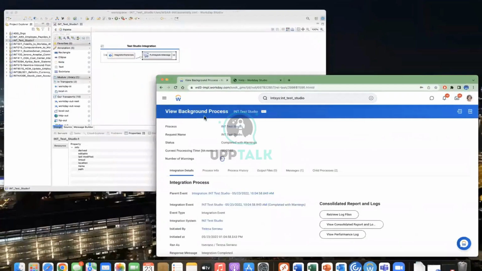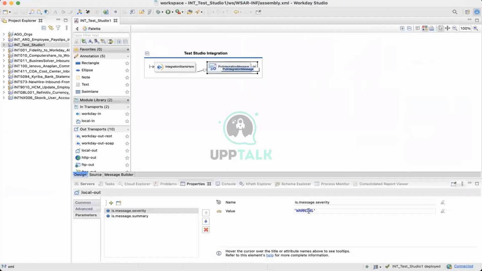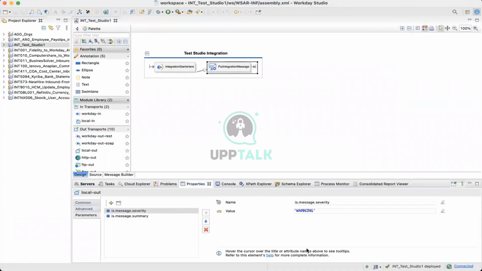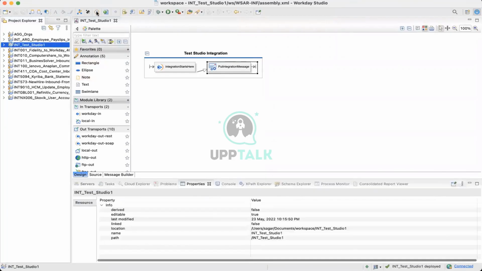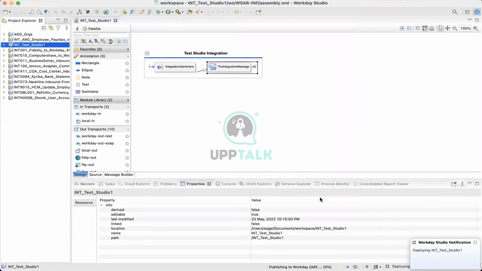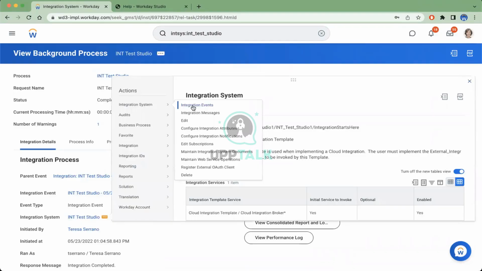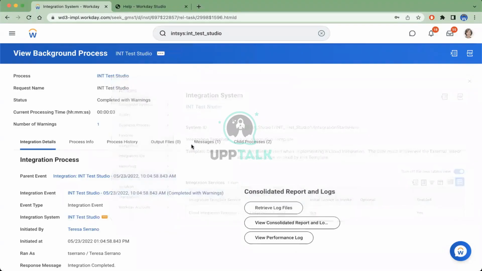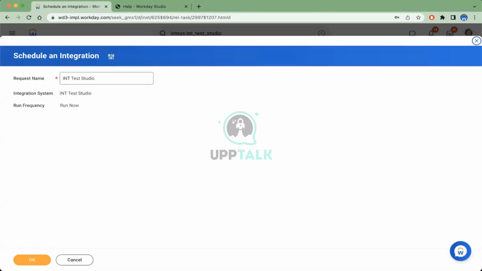Now this one I want you guys to see, it's a very common thing as you're writing it. Suppose you miss the spelling. Instead of warning, you wrote warring, and then you deploy it and run. This is something which I want you to face. These are the common errors which people make while building and testing. Now it's deployed and launched. Let's see what's the status. It will be completed with errors right away.